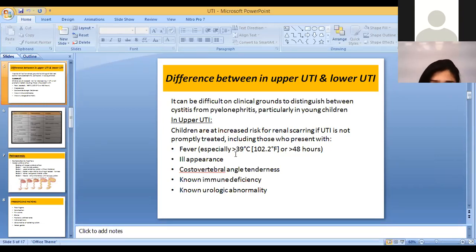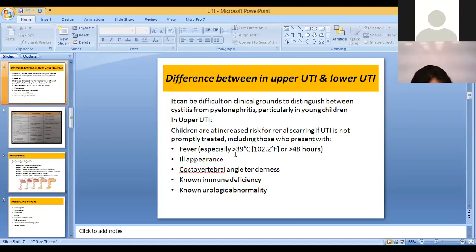Patient would be sick looking. They can have costovertebral angle tenderness, which is at the back between the spinal cord and the rib cage. There's an angle called the costovertebral angle, and when you press over there, it could be tender because of the underlying kidneys, which are inflamed, and the patient can show tenderness over there.